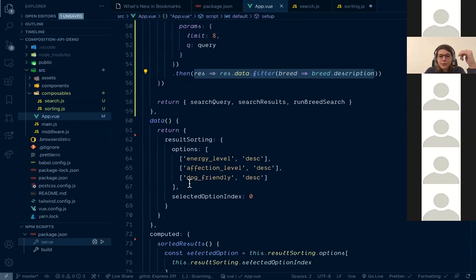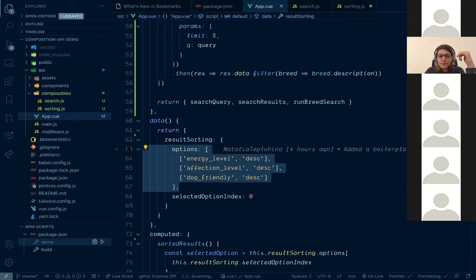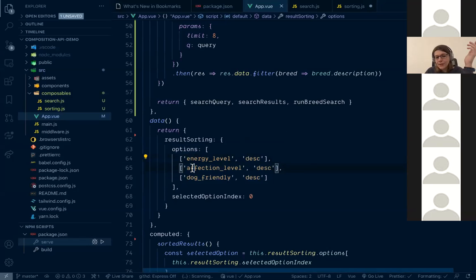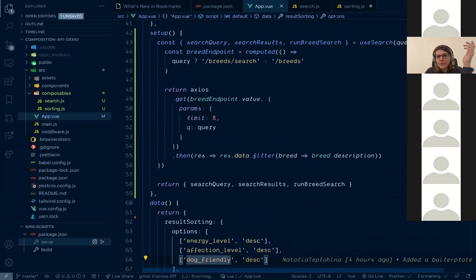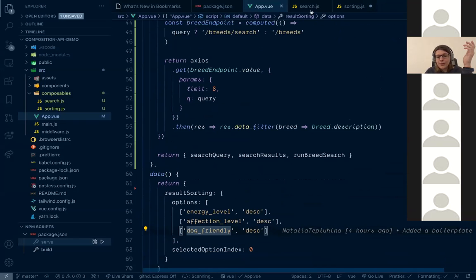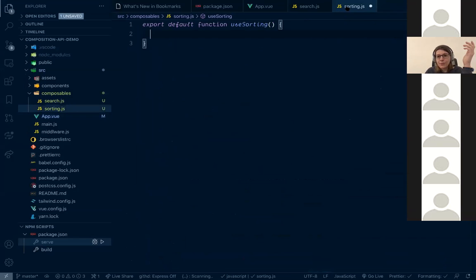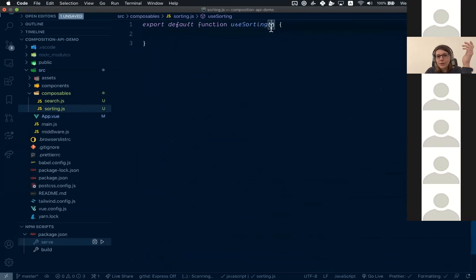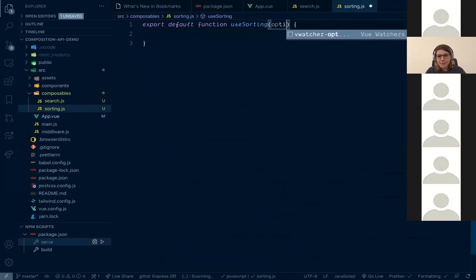So first of all, we have options. And this one actually shouldn't even be reactive. I put it in data just for quick access, but this is just a hard-coded array. There is nothing reactive about it. It never changes. So I don't want to move these options to my sorting logic, obviously, because maybe I'm going to use some different options. So I will just pass options here as a parameter.